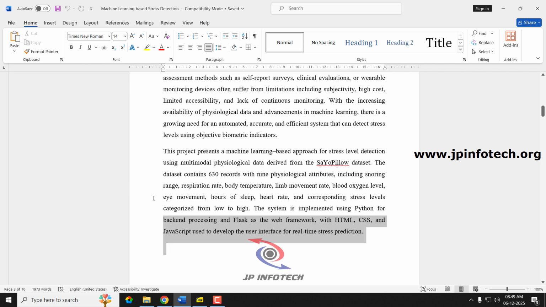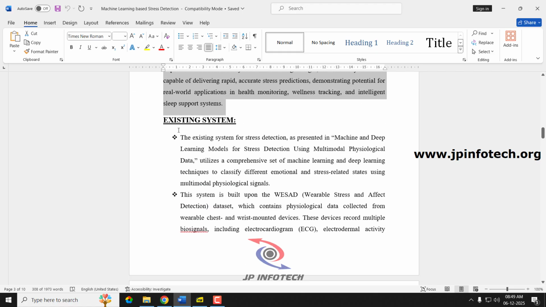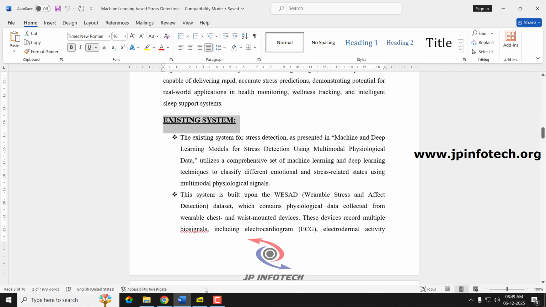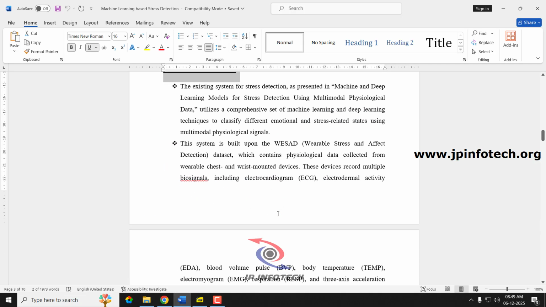So all these details have been mentioned in the abstract part of the project. Coming to the existing system, we are going to consider the base paper as the existing one. In the existing system, they have used machine and deep learning models for stress detection. They have used the VSAD dataset, that is the variable stress and affect detection dataset, which is collected from wearable devices like chest and wrist mounted devices.